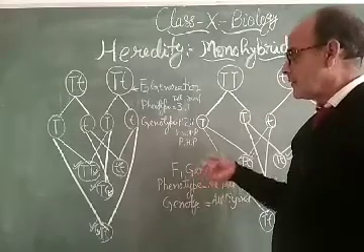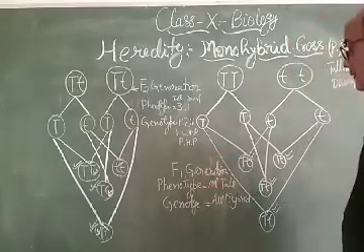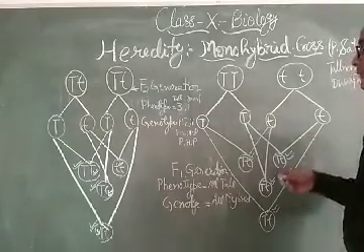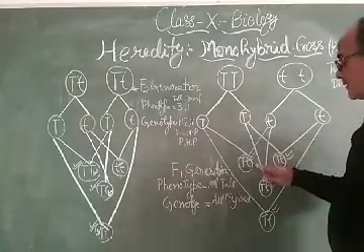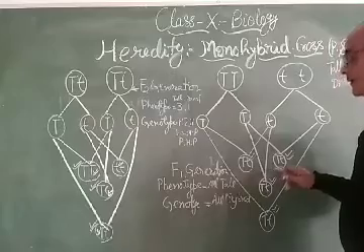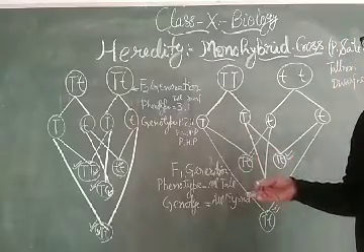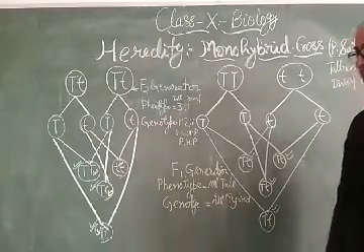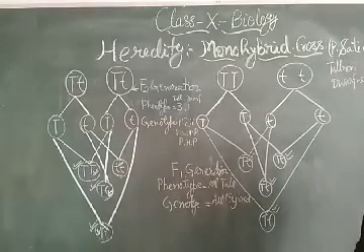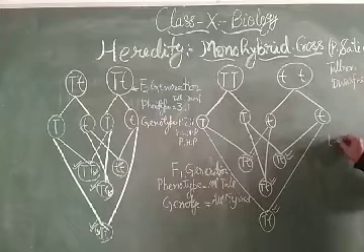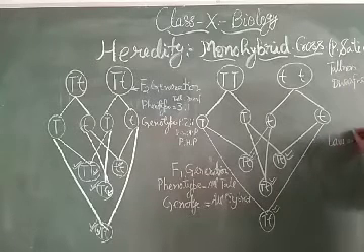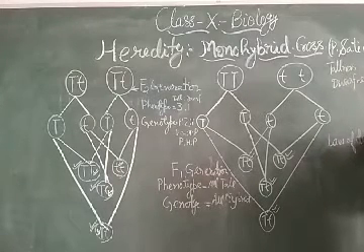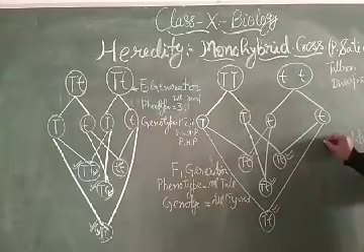The law of dominance says that in the F1 generation only the dominant character will be expressed and the recessive character will not be expressed. This is the law of dominance, number 1.